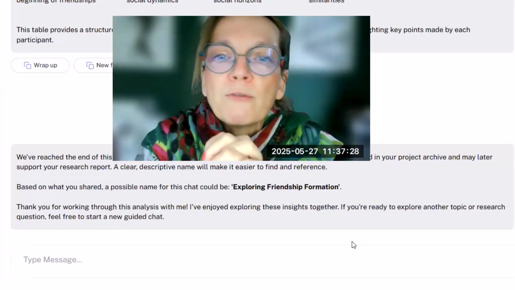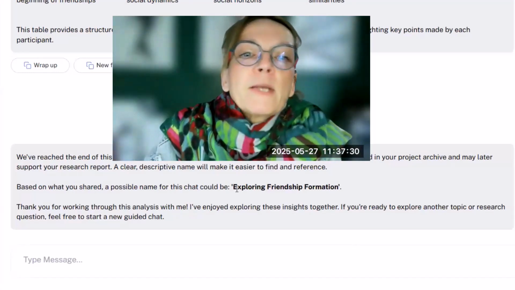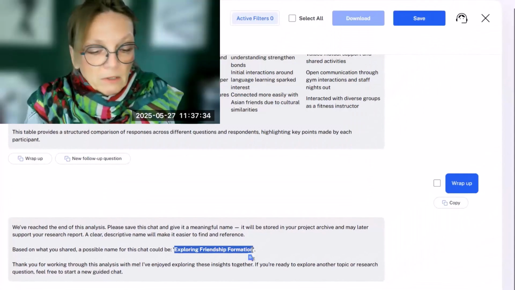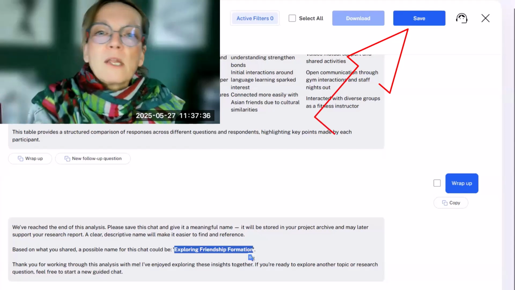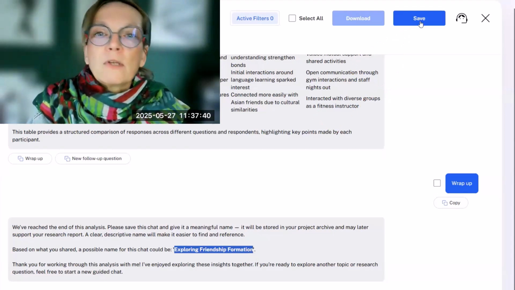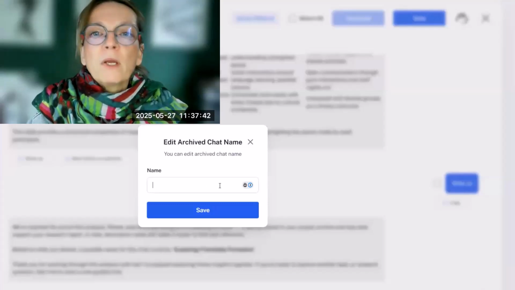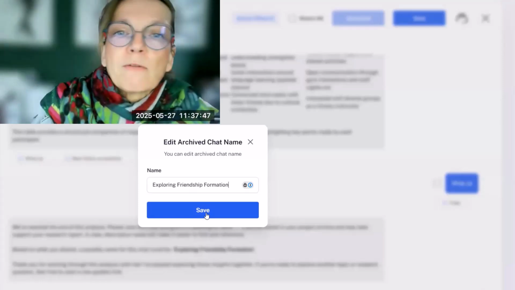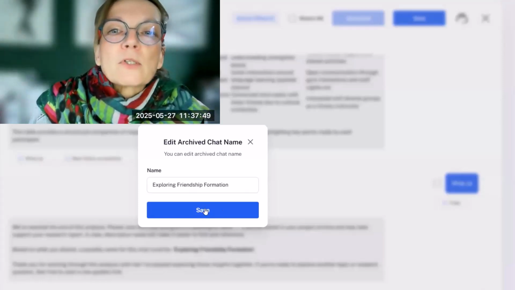Here it's exploring friendship formation. Sometimes the name is maybe not what you want, then just pick another name. Important, especially for those new to the platform, is that you can save the chat and give it a meaningful name, not just chat 1, 2, 3, 4, and then it will also show up in the archive.